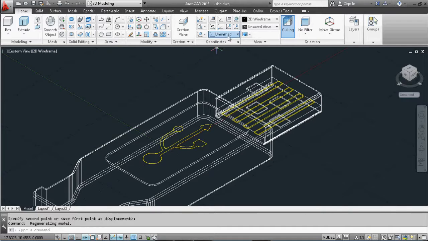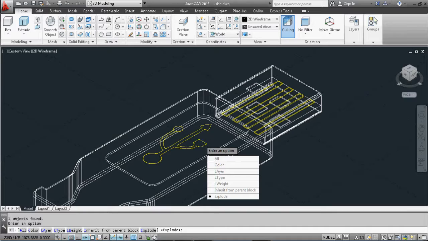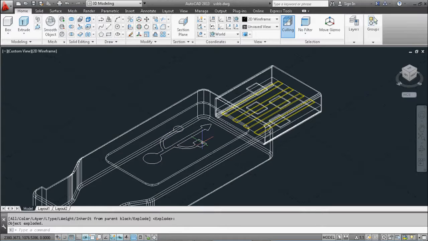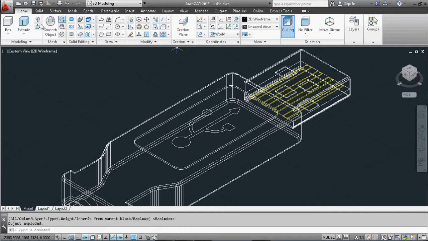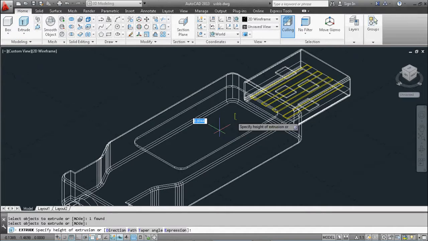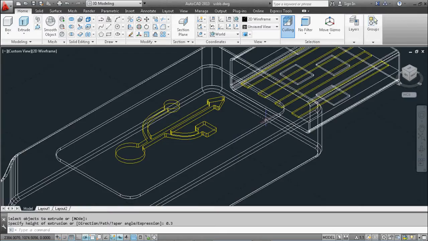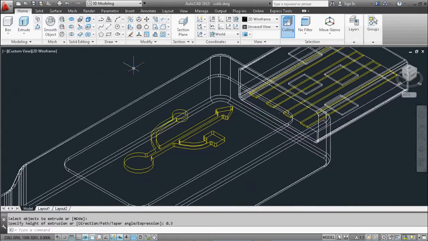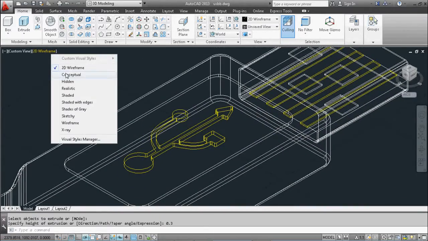Next, back to Home View, select our USB symbol, and type Explode. This is for ungrouping the blocks or joints so the block is editable. And then extrude the symbol upwards for 0.3 unit. So it creates something like this.